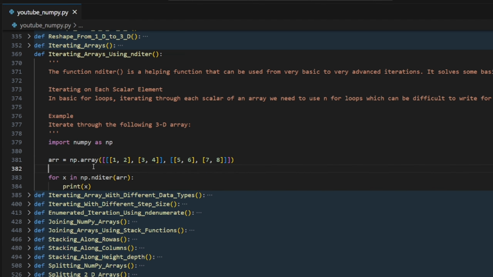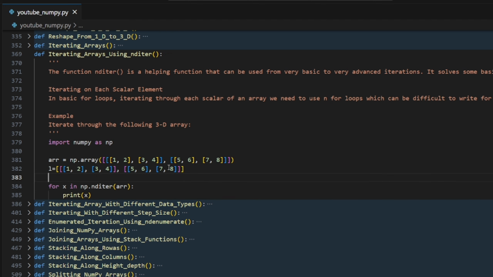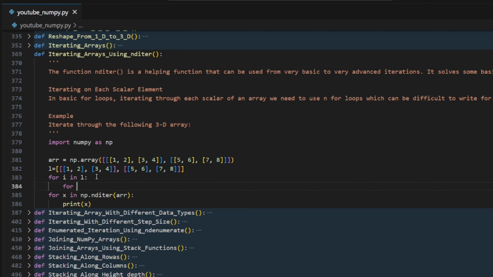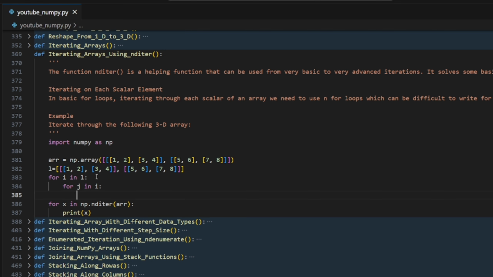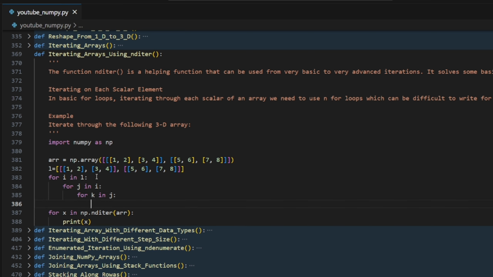See what's happening here. Just imagine we have a list which has a nested list in it. Now, if you want to access a single element, what we usually do is for I in L, and again for J in I, and again for K in J, and here we are going to print that K. Now let's call the function.